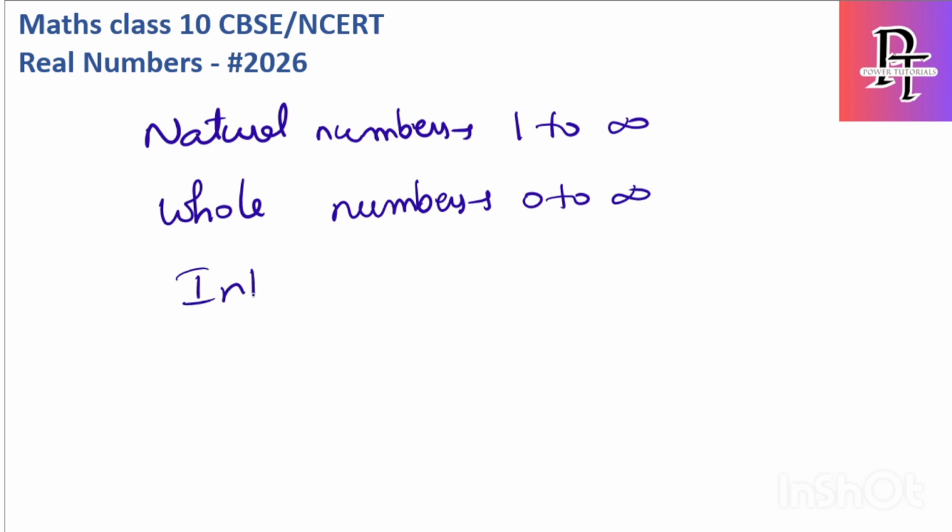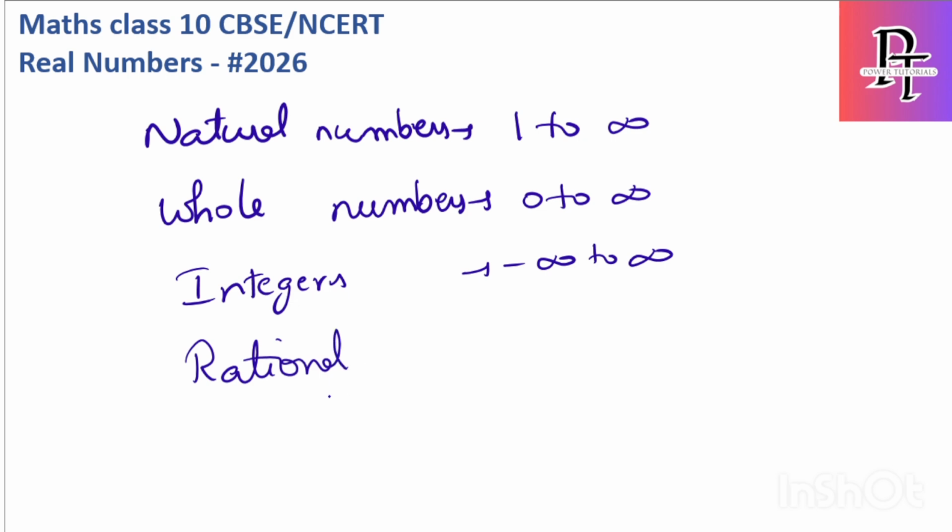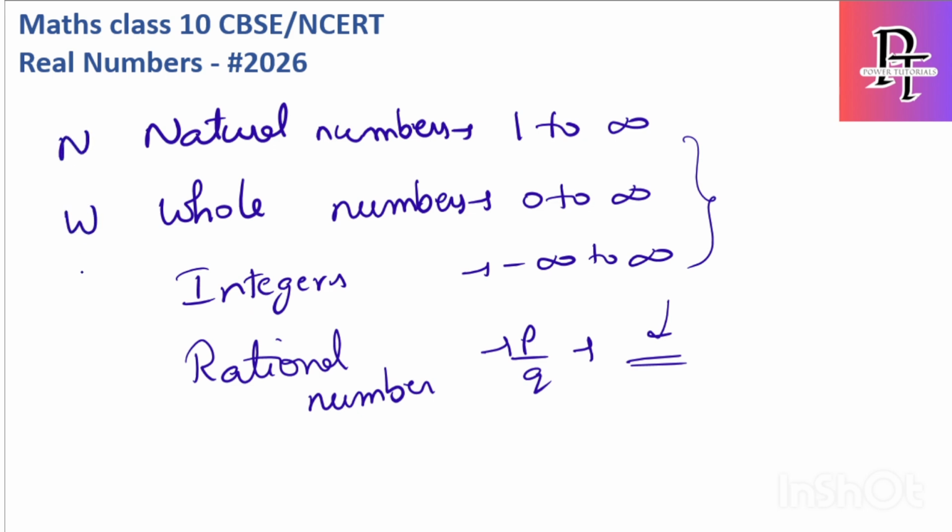Then we have integers, which start from minus infinity to infinity. Then we have the last one, which is rational numbers. Rational numbers are the ones which can be written in the form p by q. All of this comes under rational. With respect to symbols, natural numbers are written as N, whole numbers as W, integers as Z, and rational numbers as Q. These are the symbols.